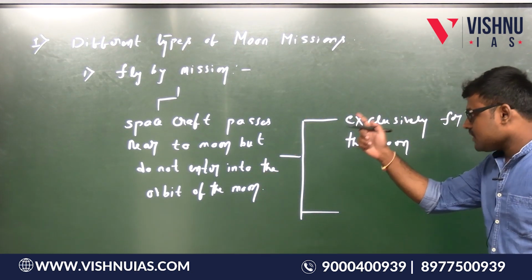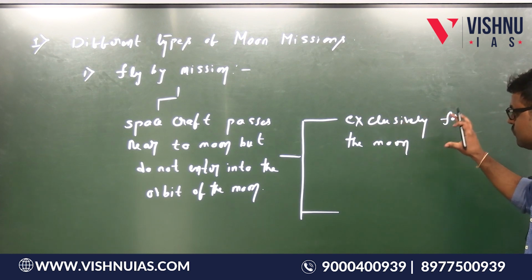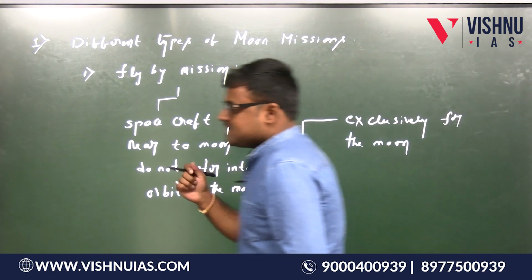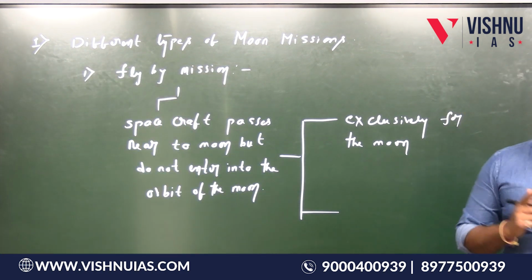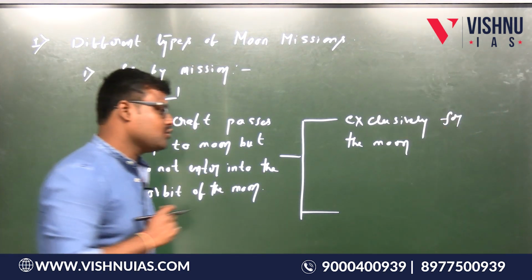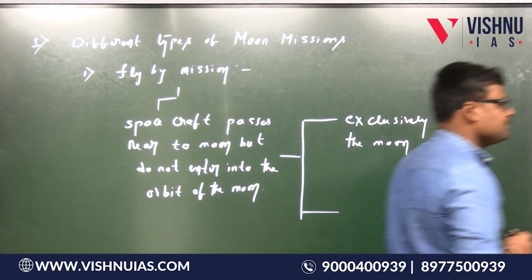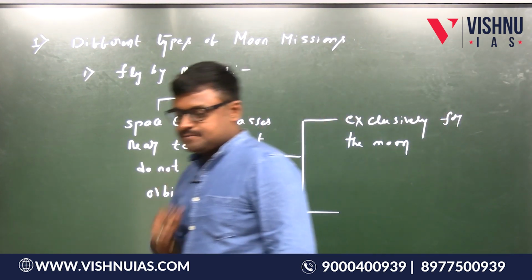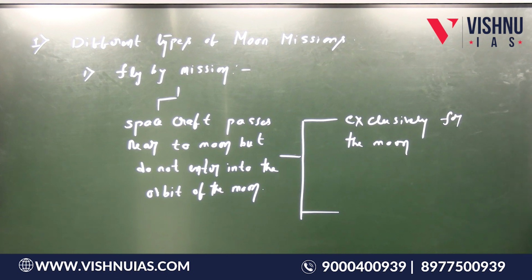So it can be exclusively for the moon, or this flyby spacecraft is going to some other planetary body or into a deep space mission.